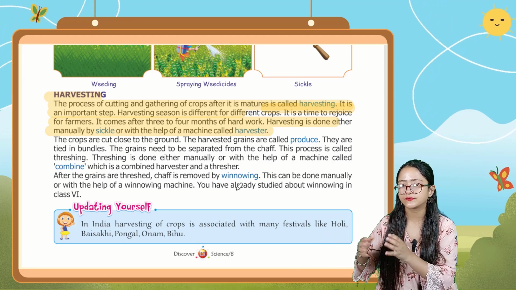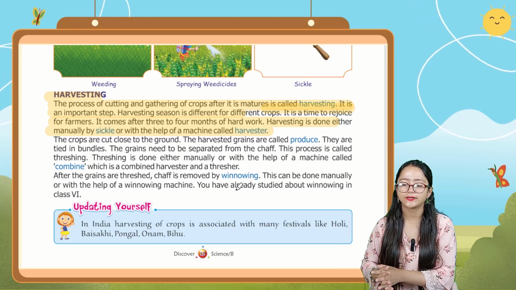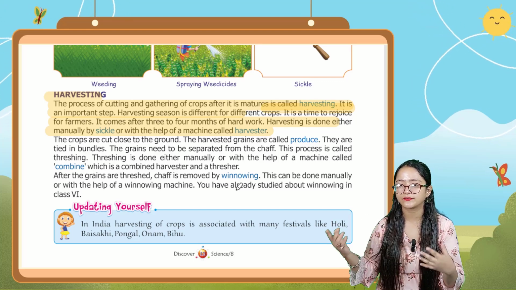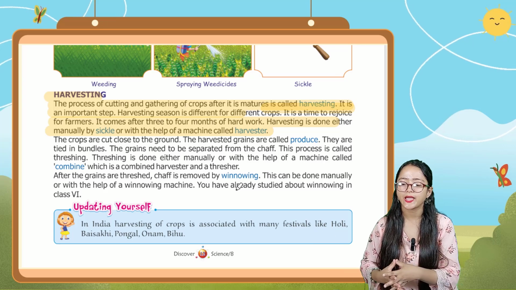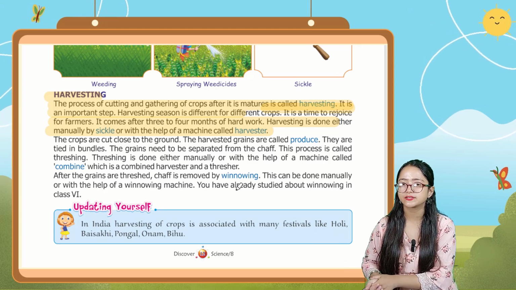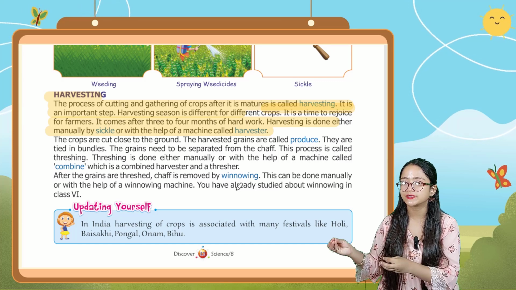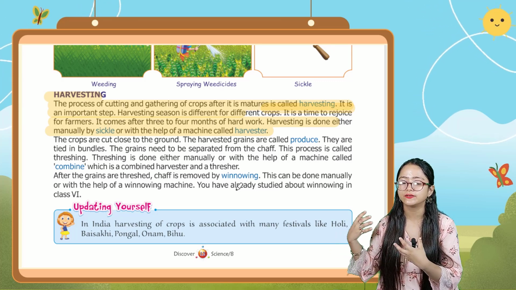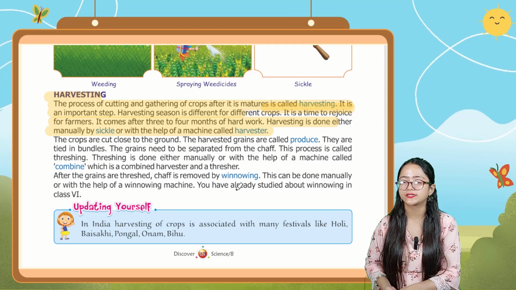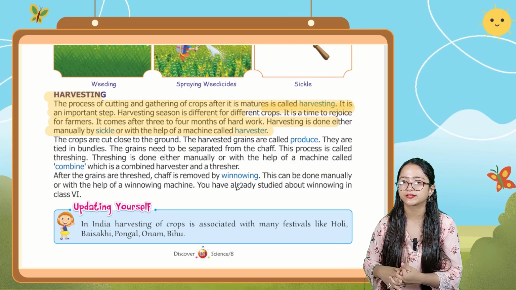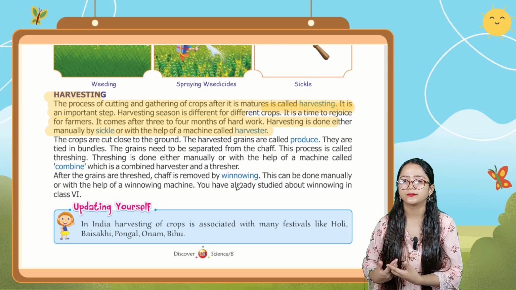Harvesting season is different for different crops. For the rabi crops and kharif crops, they have different harvesting seasons. This harvesting season is also a time of rejoice for the farmers. Various types of festivals are celebrated during this harvesting time. For example, Pongal is there, Baisakhi is there.